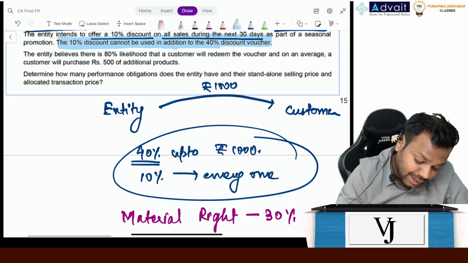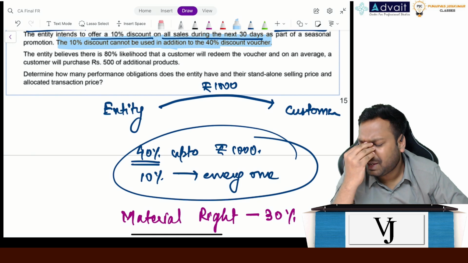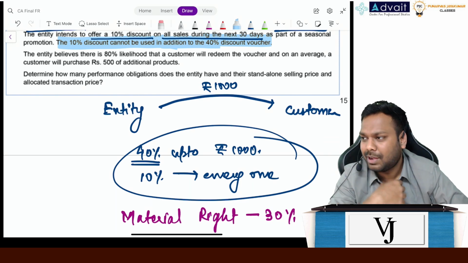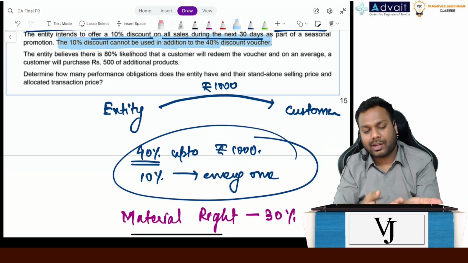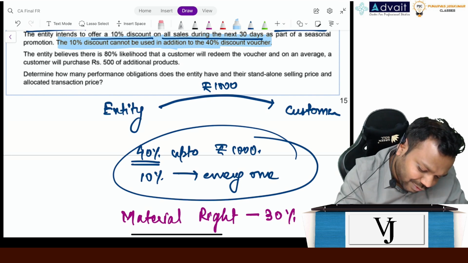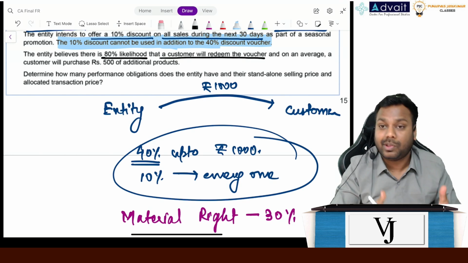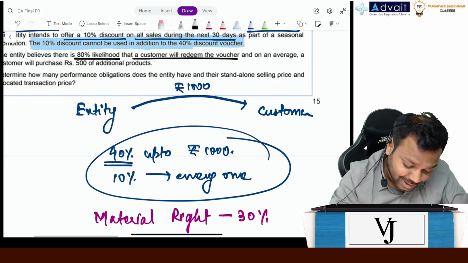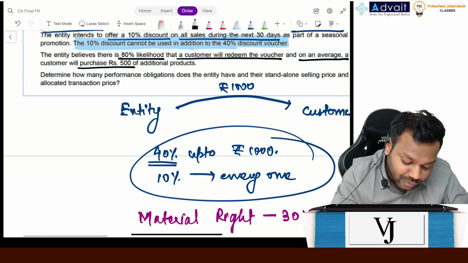The entity believes, now tell me, if you get a discount coupon, how many times do you think you went to the mall again and availed the discount? Because personally I never went. We get the discount coupons, we forget where we have kept them, right? So the entity believes there is an 80% likelihood that the customer will redeem the voucher. 80% is still too high. In my case it can be 0%. On an average, a customer will purchase 500 of additional goods.